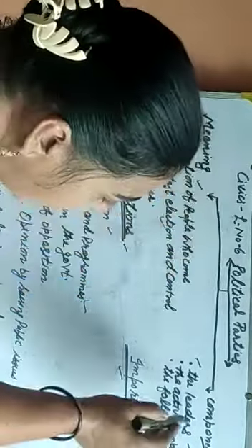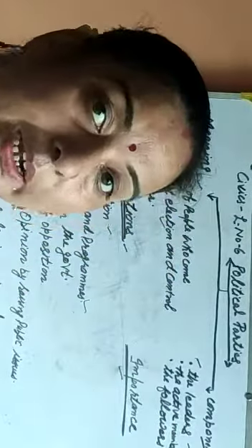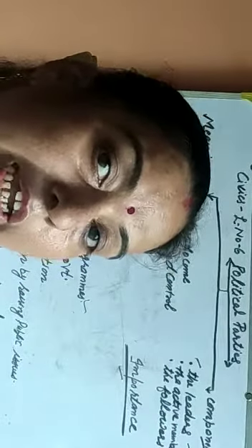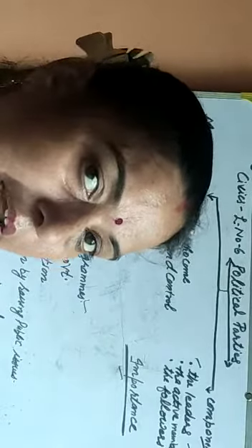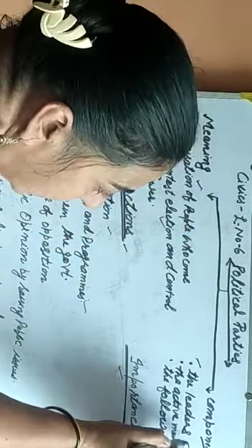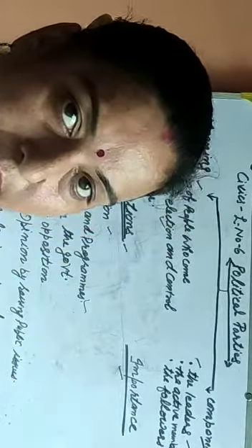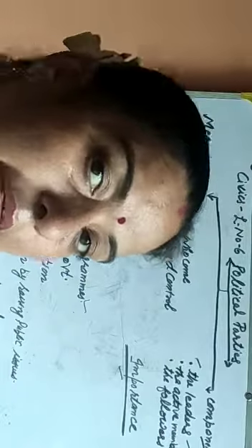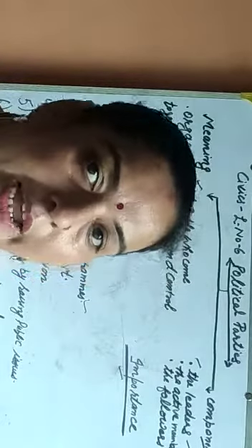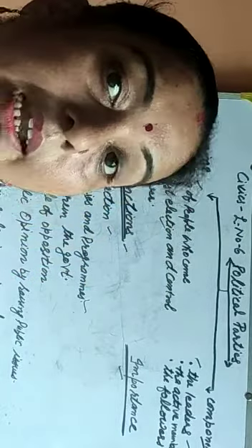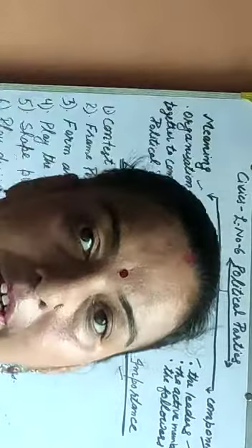How many components does a political party have? There are 3 components in a political party. First is the leader, second is the active member, and third is the follower. So students, we read the definition of political party and its components. Let's start the functions of political party.